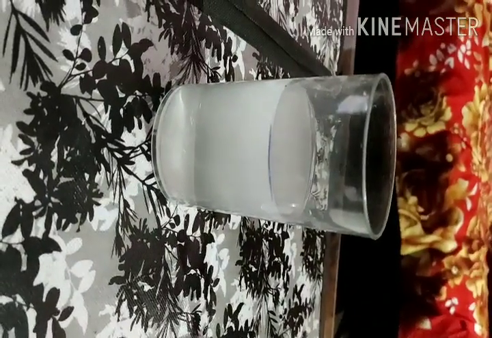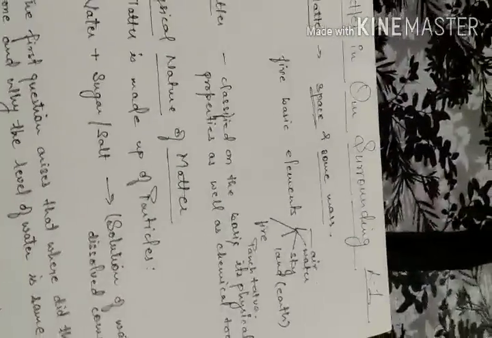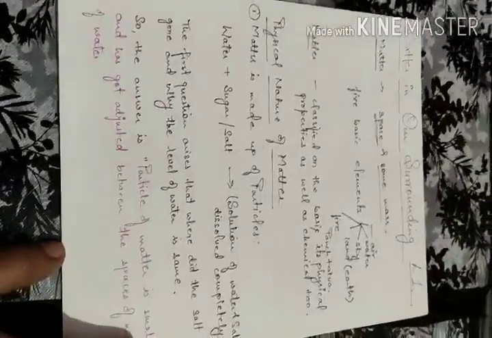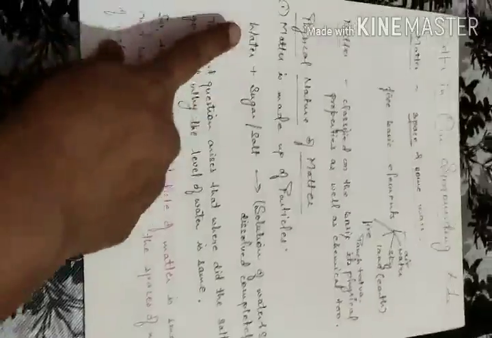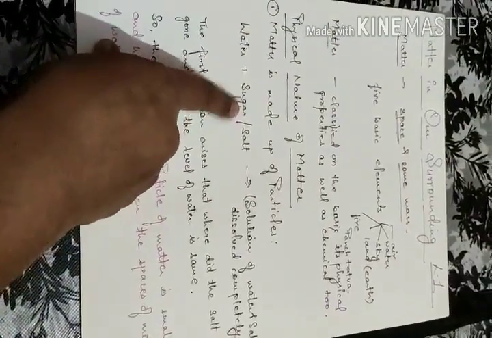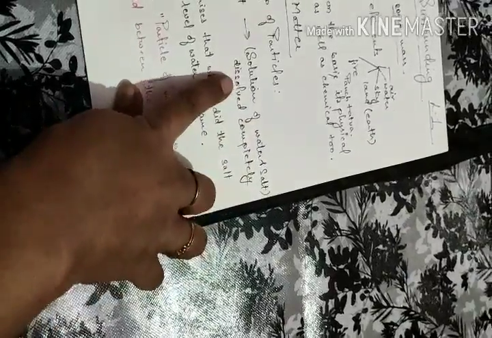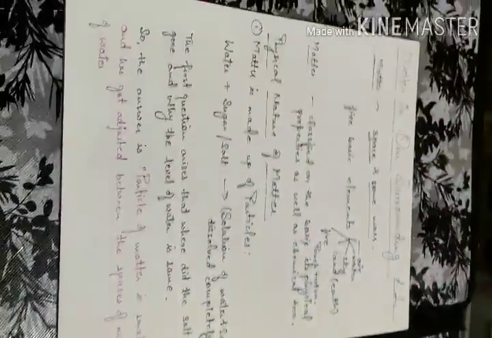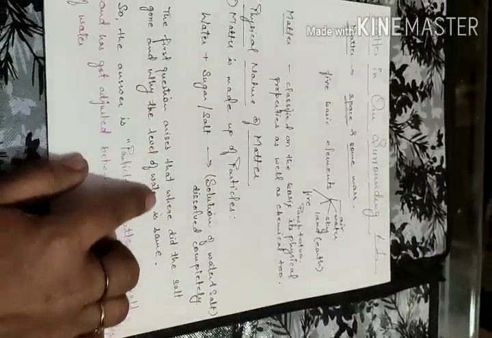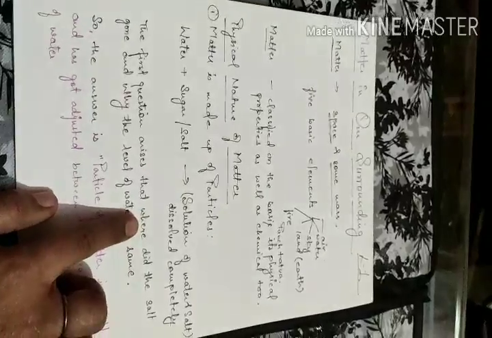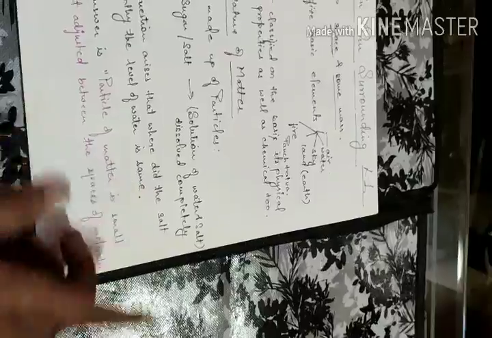Before the next activity, in this activity what we did is we added salt or sugar to water, and we got a solution in which the salt dissolved completely. So here the very first question that arises was, where did the salt go and why is the level of water the same?